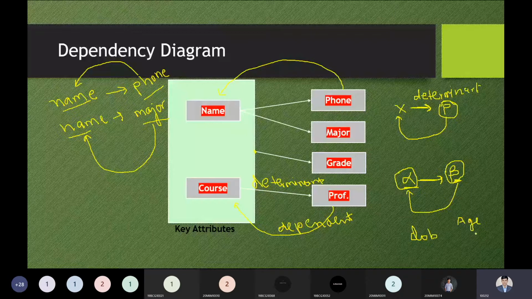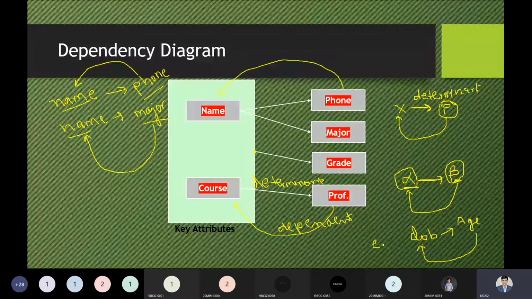This would be the notation, this simple example I'm reading here and writing here properly. So date of birth is an attribute that is determinant to age. It means age is an attribute that depends on the date of birth. That is my point. Now it is clear. Is this dependency diagram clear to all right now? Or does anyone need to ask?